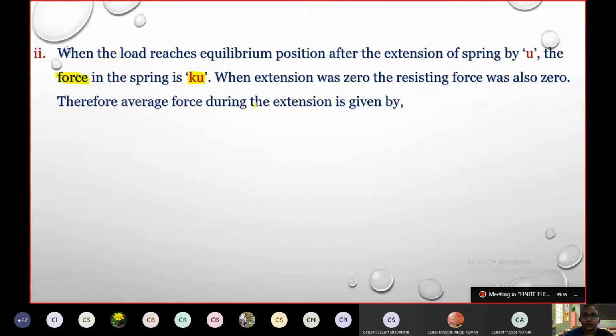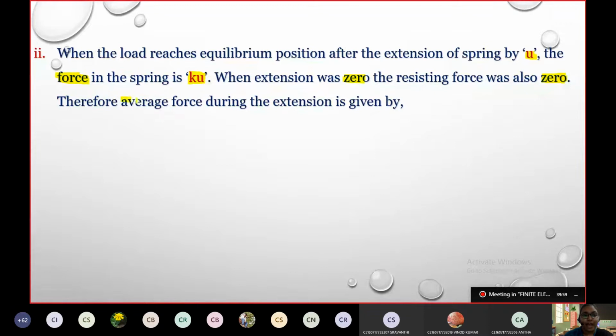Now this is when the extension was U. But initially, when there was no extension, when the extension was 0, the resisting force was also 0. Only when the extension came into the picture did it become K into U. Until then, it was 0.